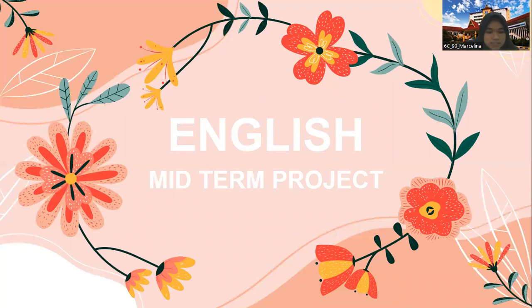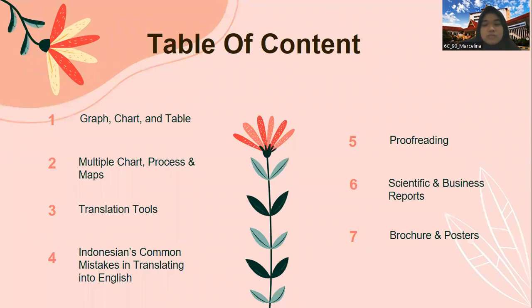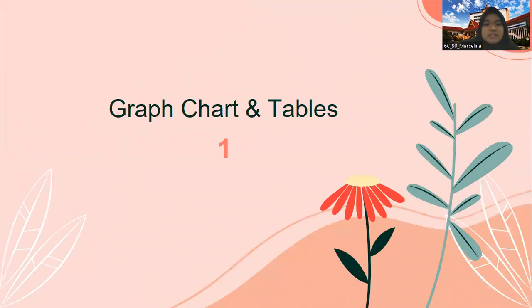So first, let's start with the first material. On the first material, we talk about graph, chart, and table. A graph is a representation of data, such as numbers or values, in the form of images such as lines and colors, with the aim that the data is easy to understand. There are many types of graphs, such as line graphs, bar charts, pie charts, scatter plots, and histograms. Each of these kinds of graph has its own purpose. Let's check it out in our next discussion.